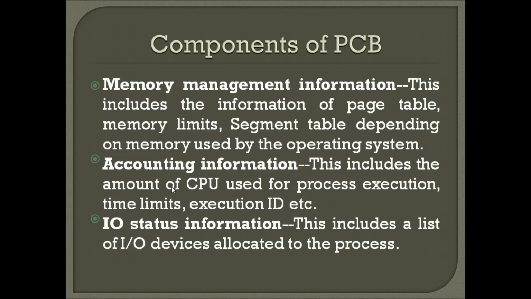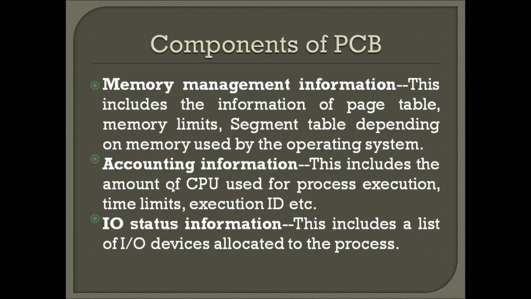So next is the accounting information. This includes the amount of CPU used for process execution. For example, one process can take more CPU time and another process can take less CPU time. How much CPU time a particular process is going to take is recorded in this accounting information, right?